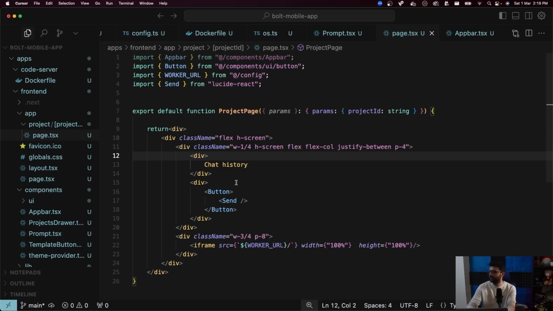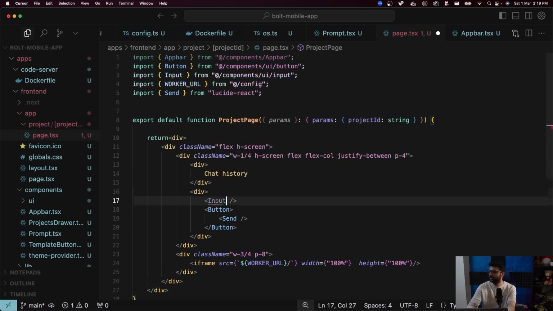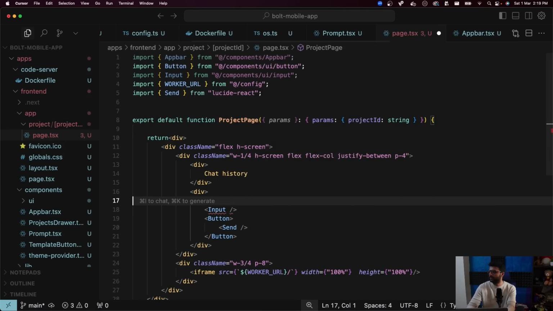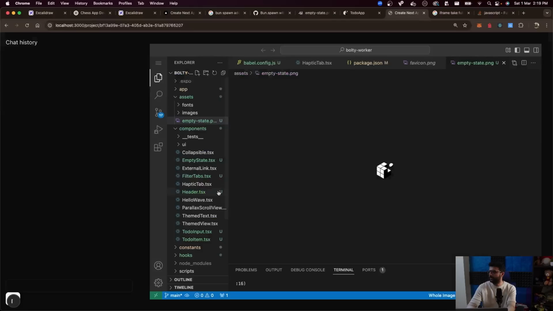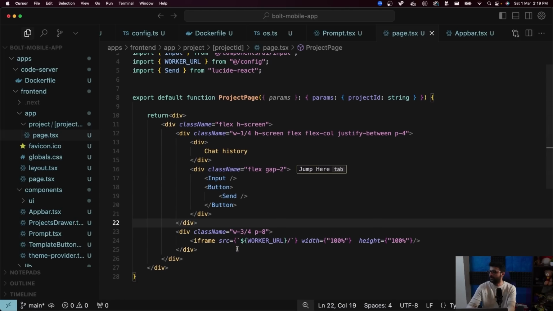Let's add an input box right before it. So input, need to be right next to each other. So div class name equal to flex gap-2. That looks good. The chat window is a little hidden, but that's fine. Send button. And what's left?